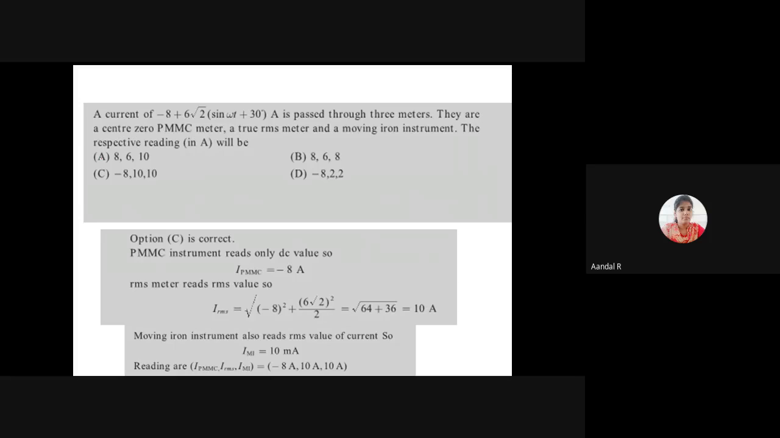A current of minus 8 plus 6 root 2 sine omega t plus 30 degree ampere is passed through 3 meters. The 3 meters are a center 0 PMMC meter, a true RMS meter and a moving iron instrument.